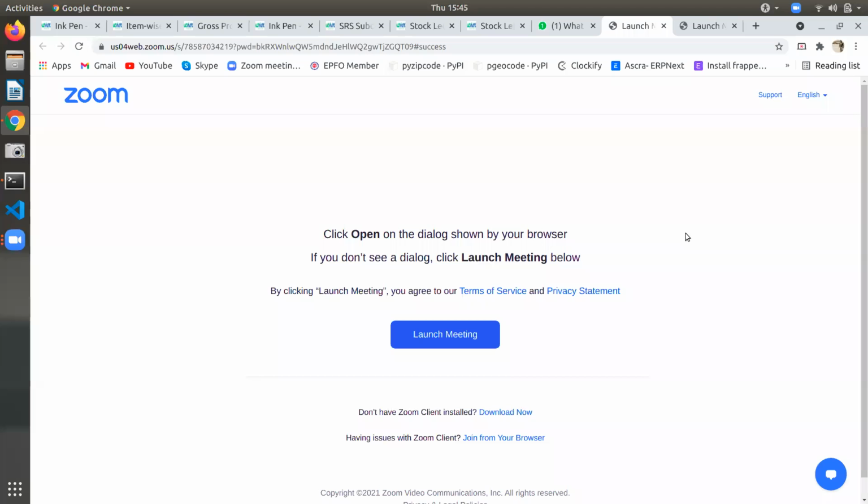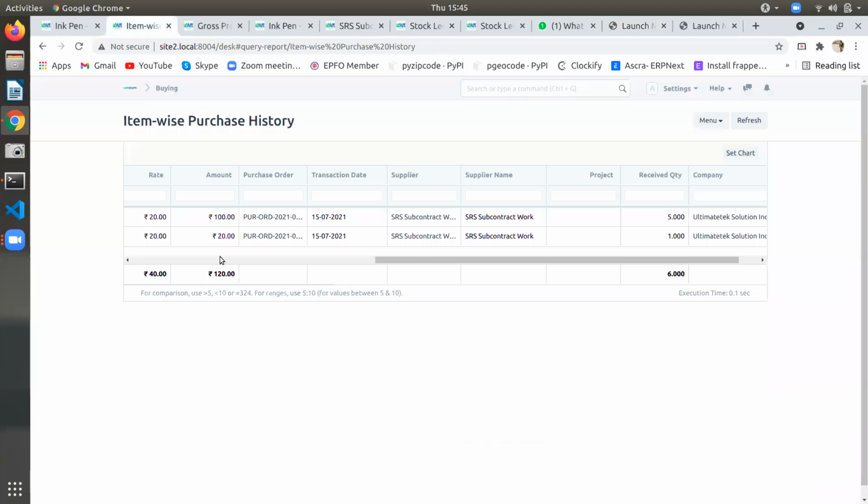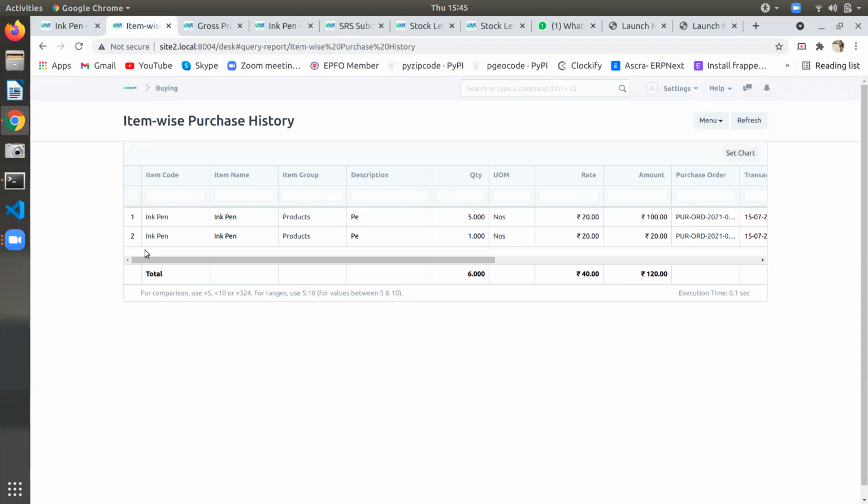Yes. So you'll make another purchase, okay, of the same item, the pen, only at a different rate, with a different supplier. This different supplier also.